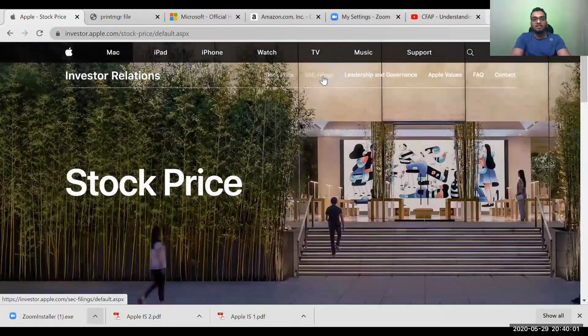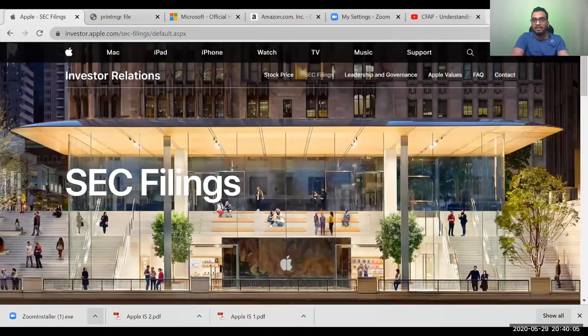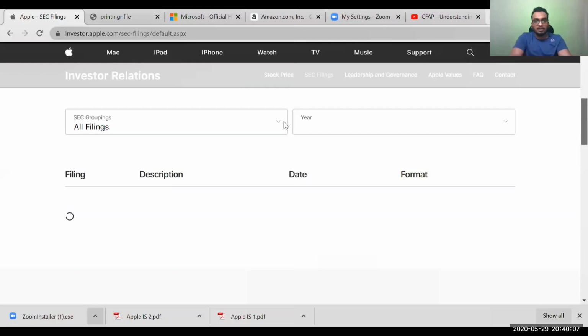Fine, let's go to the SEC filing. Let me know if you can see my window. I am on Apple's SEC filing. Kindly tell me if you can see the window.